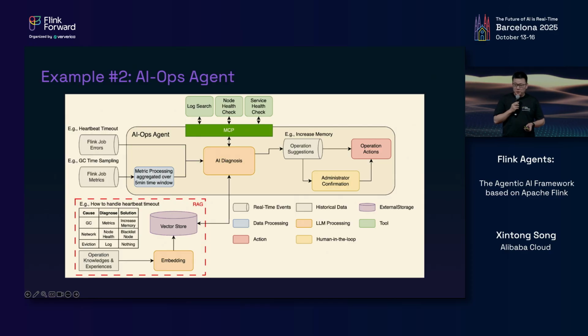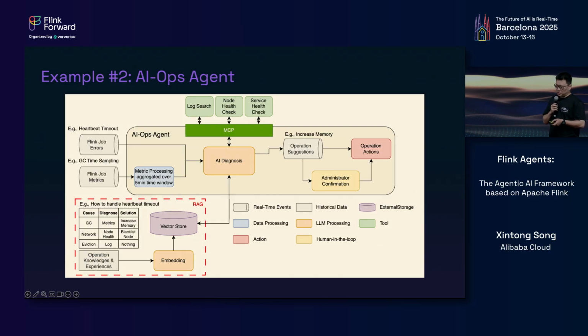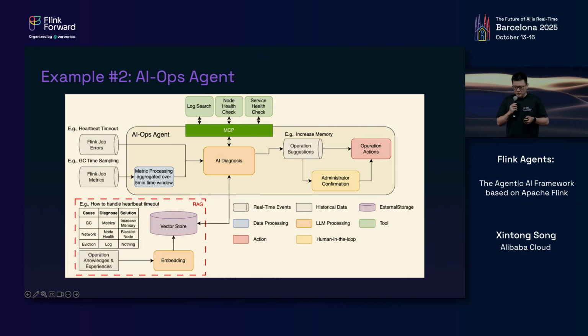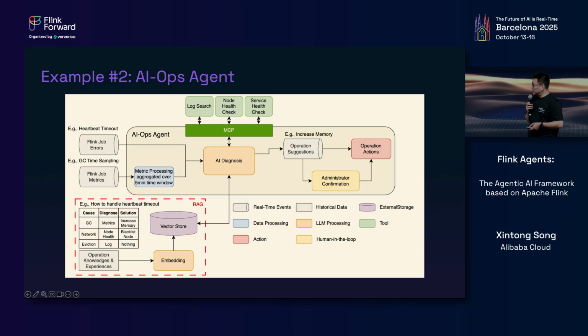Another example is the AI Ops agent. Taking Flink as an example, in Alibaba Cloud, we already have some tools that keep monitoring the metrics and errors from running Flink workloads, making diagnostics and taking actions. But these tools are currently rule-based, so sometimes they are insufficient. Take this example: the task manager heartbeat timeout is a very frequently observed issue in Flink, and it can be caused by different reasons.